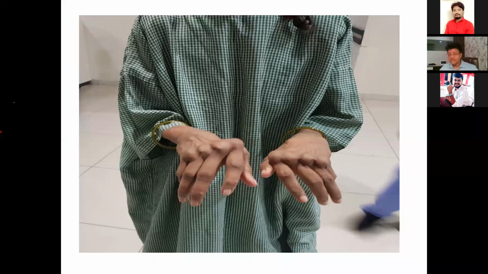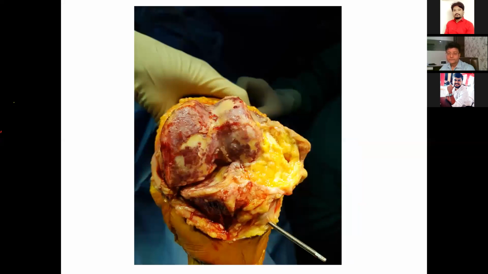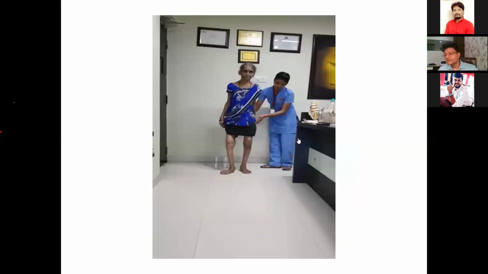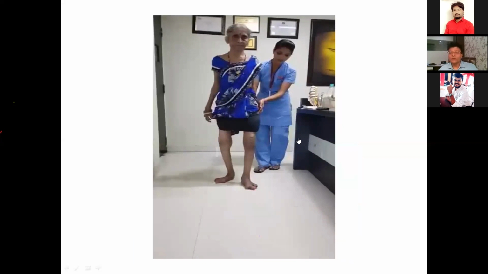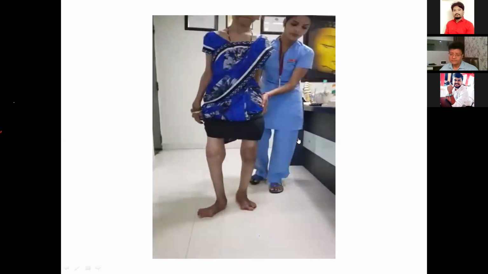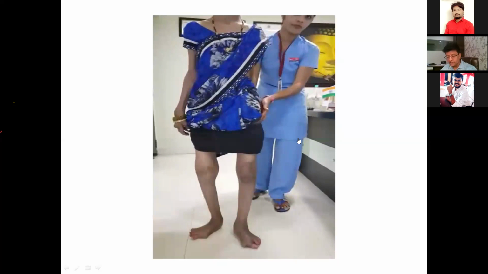So this was her intra-op picture. Look, all the joints are worn off. Look, inflamed. So this was her post-operative picture. The lady who came to my clinic in a wheelchair, even after the replacement of one knee, is able to walk comfortably. Even after I did the second knee replacement. I don't have her clinical picture now.